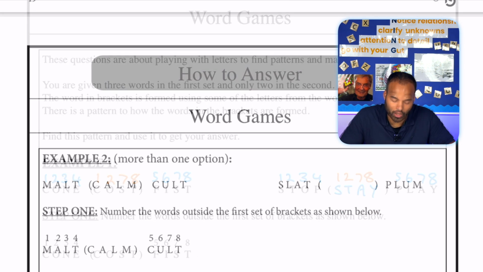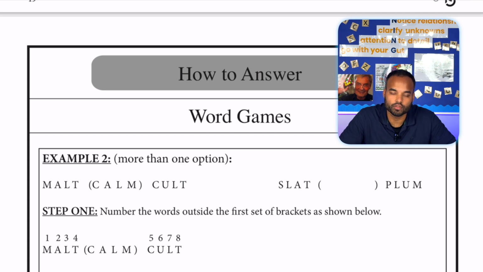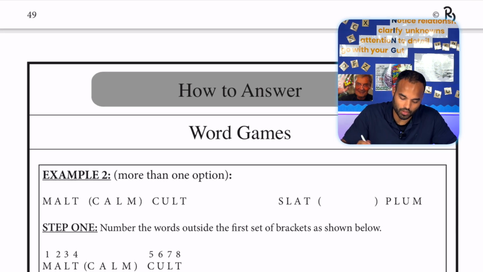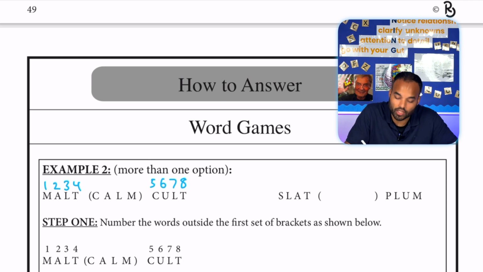And as a last check, you should make sure that what you have in the brackets is in fact a word. Now, sometimes you have situations where you have more than one option. In other words, the letter can come from either side. It can come from the word on the left-hand side of the bracket or the word on the right-hand side of the bracket. So we're going to have a look at an example of that particular type. So once again, what you do is number the first word and have a look at the word in the middle. C corresponds to the number 5. A corresponds to the number 2.